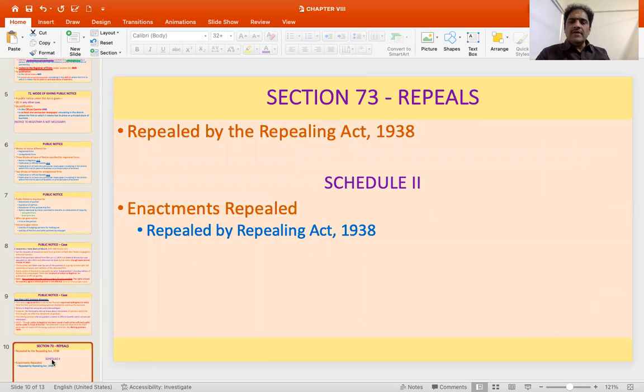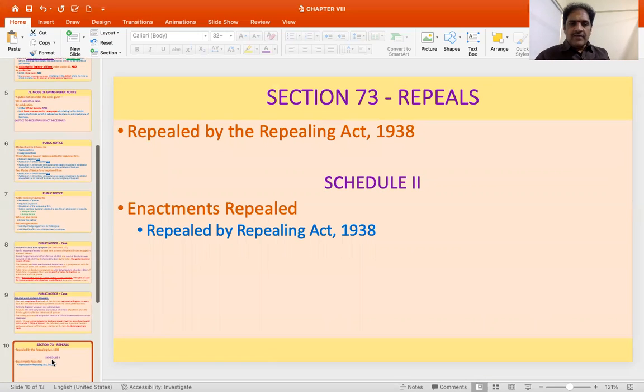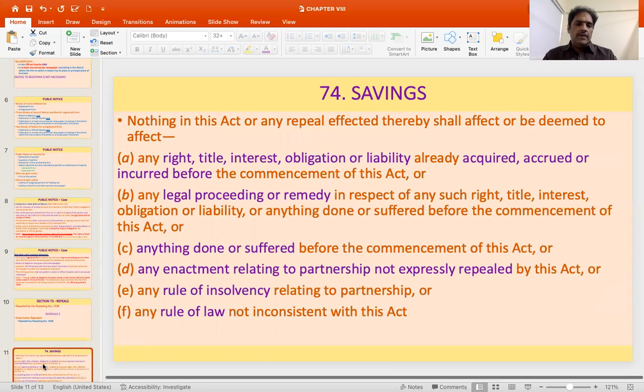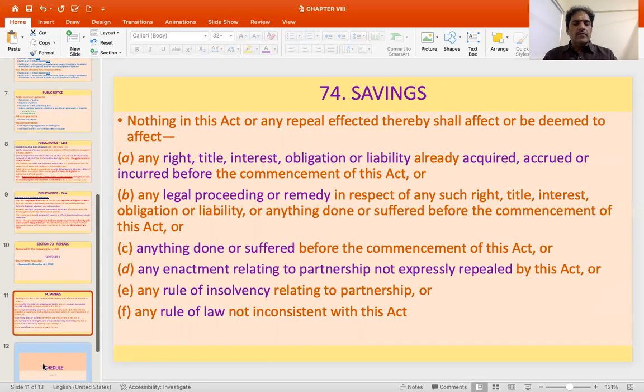Then the next section is section 73, which deals with repeals, and it was repealed by the Repealing Act of 1938. And schedule 2 is under this section, and that has also been repealed. Then section 74 talks about savings. It's a separate section. Generally, in most of the enactments where there is a subsequent enactment coming up, there will be a common section of repeal and savings. Here, the repeal is separate and the saving section is separate.